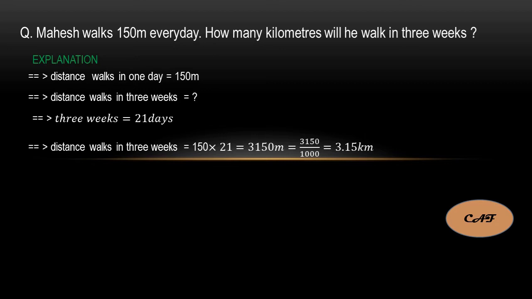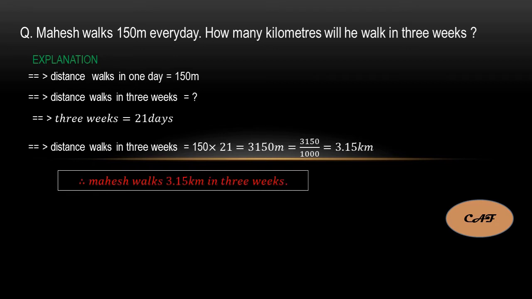I got the answer in meters, so I have to convert into kilometers, right? That's why I'm dividing by 1000. So you will get 3.15 kilometers. Therefore, Mahesh walks 3.15 kilometers in 3 weeks.